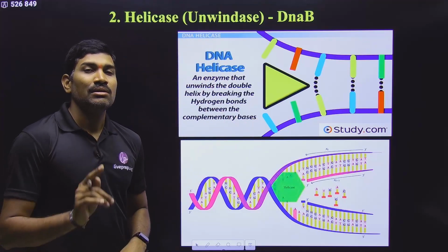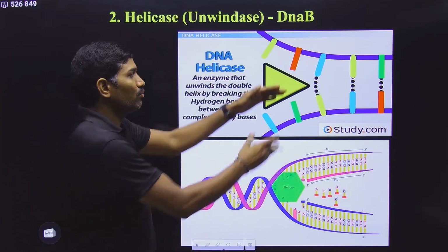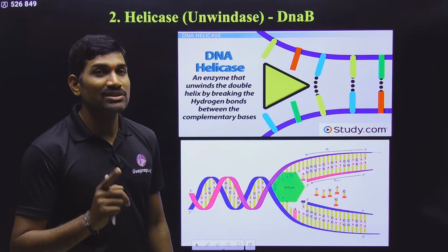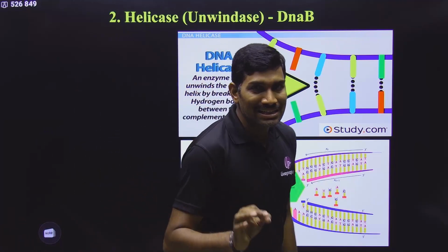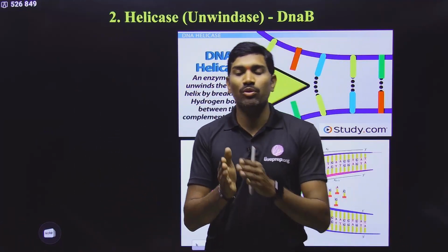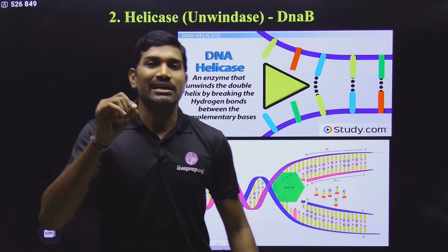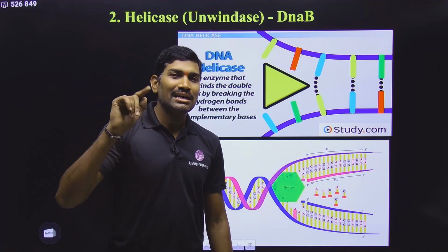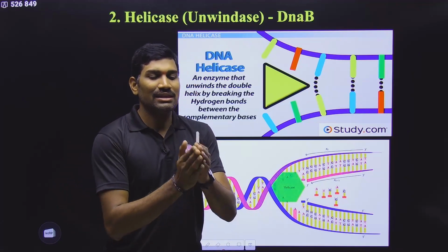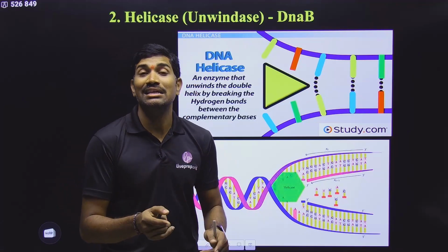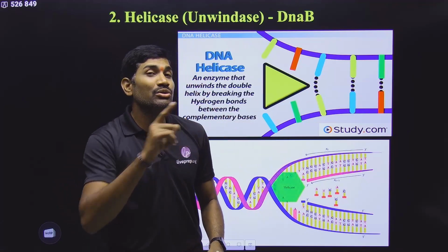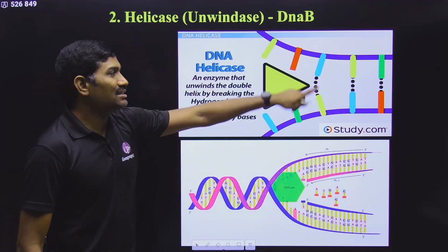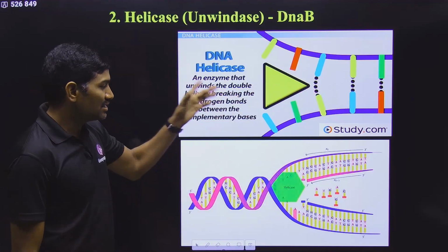Very good. During transcription also, both the parental DNA strands are separated. But who will separate there? This is the previous NEET examination question. During transcription, who will separate both the parental DNA strands? It is the RNA polymerase itself. This is very important. It is the RNA polymerase itself that separates both the DNA strands in transcription. But during DNA replication, there is a separate enzyme called helicase that separates both the DNA strands. This is very important.